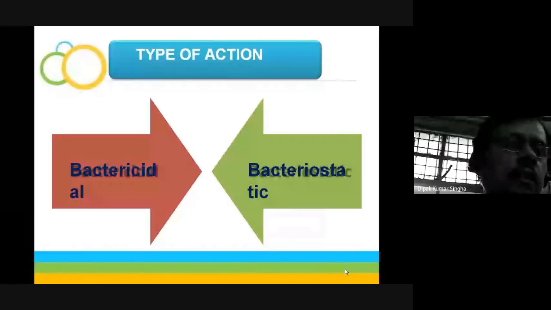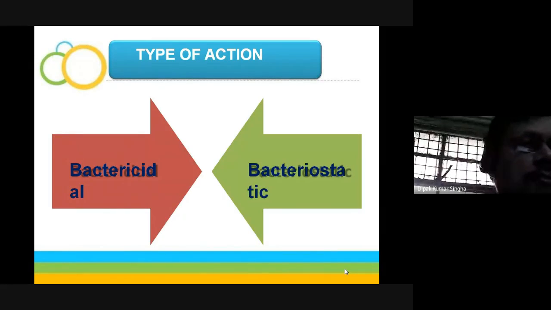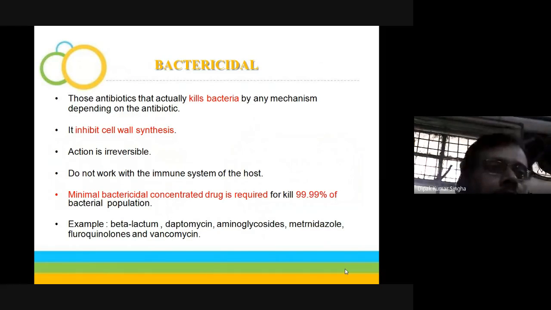On the type of action, antibiotics are classified as bactericidal and bacteriostatic. Bactericidal means to kill the microorganism or bacteria, and bacteriostatic means to inhibit growth or arrest the bacteria. Bactericidal antibiotics actually kill the bacteria by various mechanisms depending on the antibiotic, for example cell wall synthesis inhibitors.